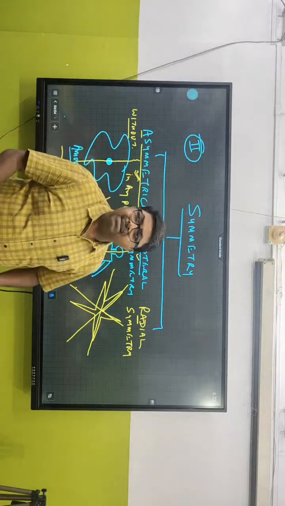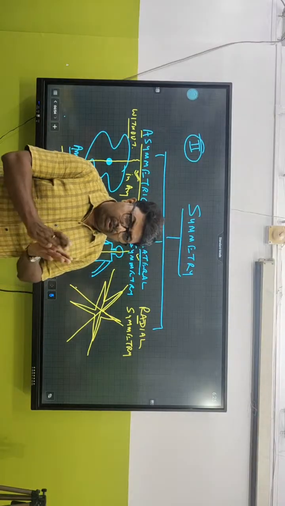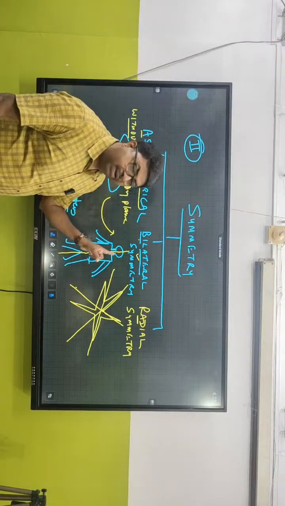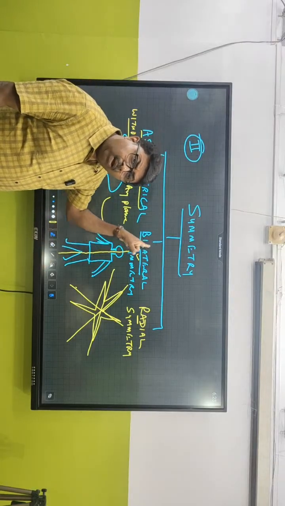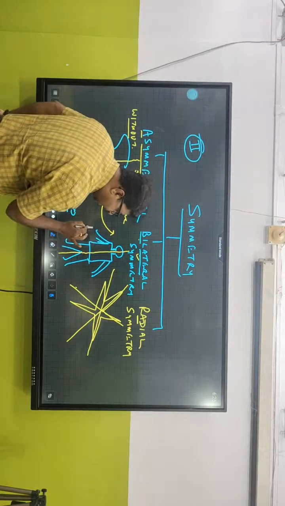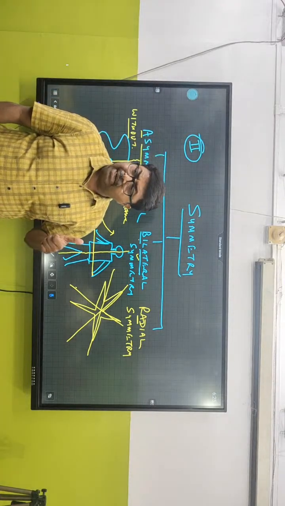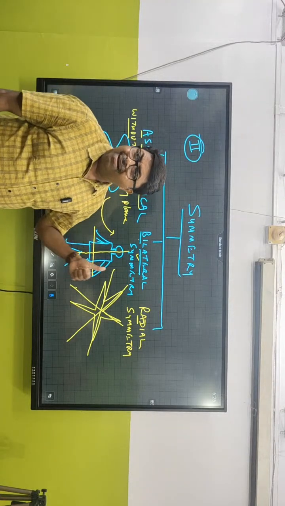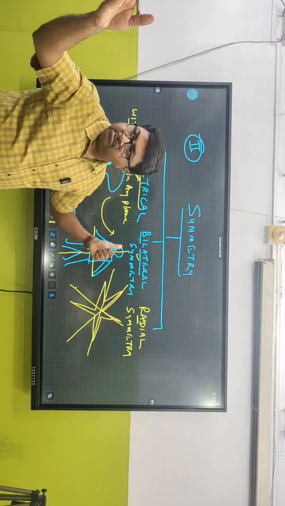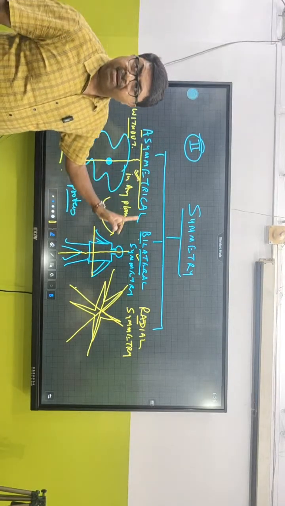That means radial symmetry is shown by those organisms which can be divided into two equal halves in more than one plane. But in case of bilateral symmetry, they can be divided into two equal halves in only one plane. Can I divide Tushar into two equal halves in this plane? Never ever. So that is the difference between bilateral and radial symmetry. Did you get the idea? So what is the difference between asymmetrical, bilateral and radial symmetry?